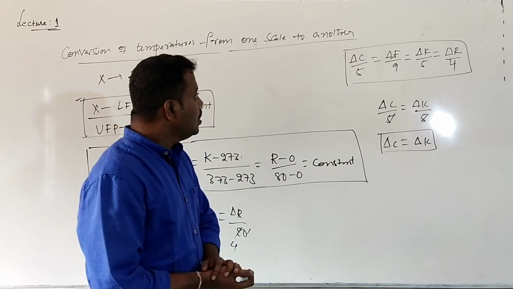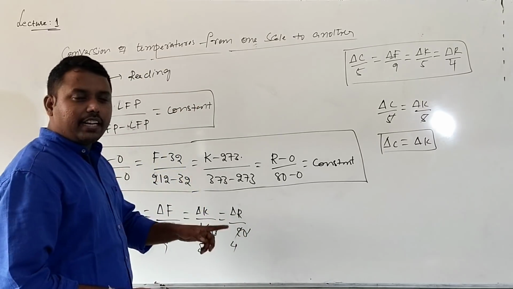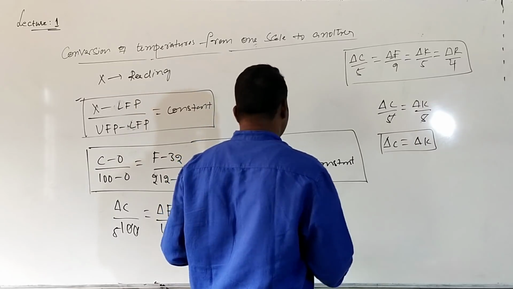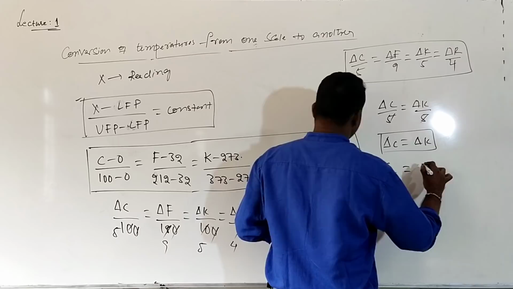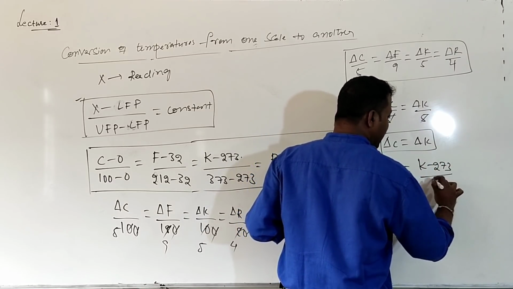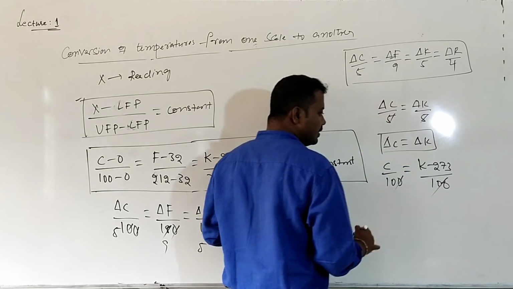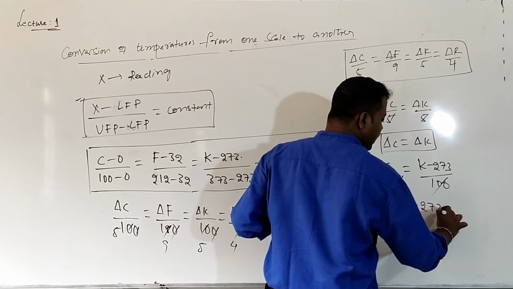I will show you. For example, I want to convert the temperature from the centigrade scale to the Kelvin scale. Which formula can I use? C divided by 100 will be equal to K minus 273 divided by 100. The 100 cancels. Therefore, C is equal to K minus 273.